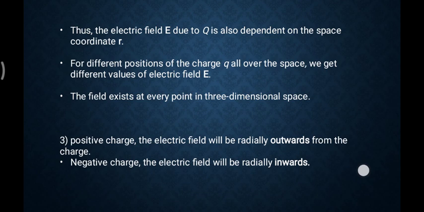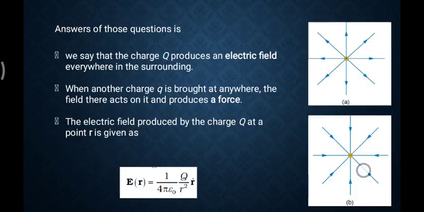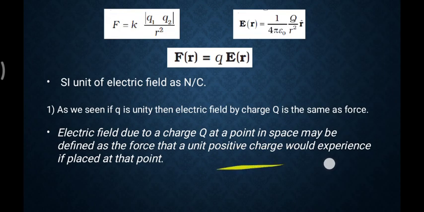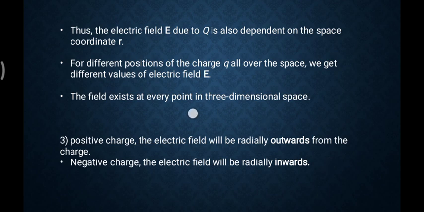Third property, for a positive charge, the electric field will be radially outward from the charge, that we already discussed, as this picture shows you. The positive charge is radially outward, and negative charge is radially inward. Okay, for the positive charge the electric field is radially outward, and for the negative charge the electric field will be radially inward. This is important from your MCQ point of view.